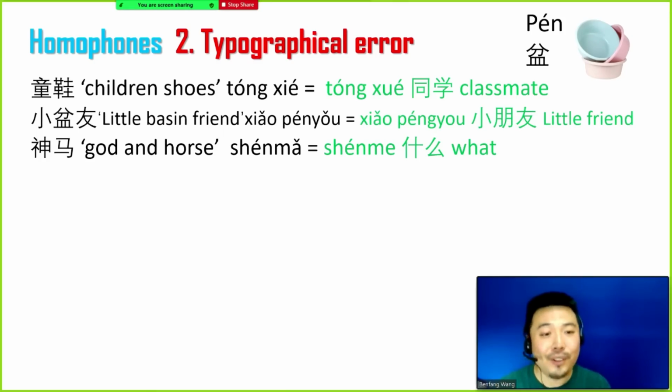Also sounds more cute and more interesting. Also, 什么 means what, but is easily typed as 神马. 神马 means gourd and horse, and it sounds more dramatic when we ask our friend, 你说神马? What are you talking about?